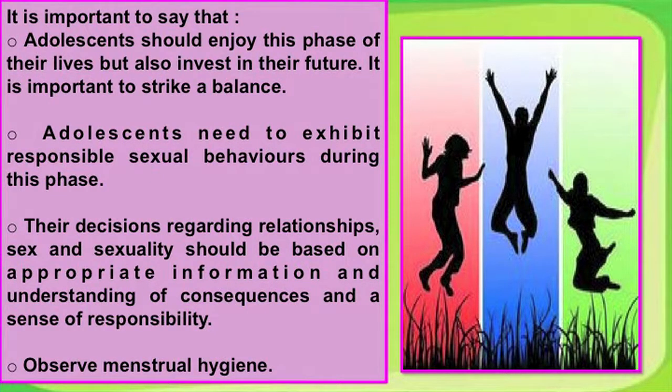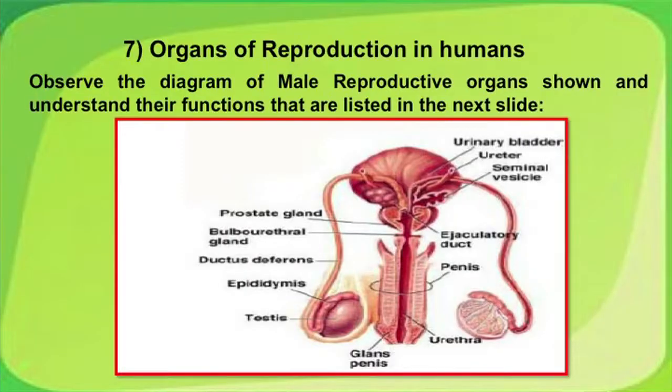It is very important to follow this little remark here. Adolescents should enjoy this phase of life, but also invest in their future, as it is important to strike a balance. Adolescents need to exhibit responsible sexual behavior during this phase. Their decisions regarding relationships, sex and sexuality should be based on appropriate information and understanding of consequences and a sense of responsibility. Observe menstrual hygiene. We move on to reproduction in humans.